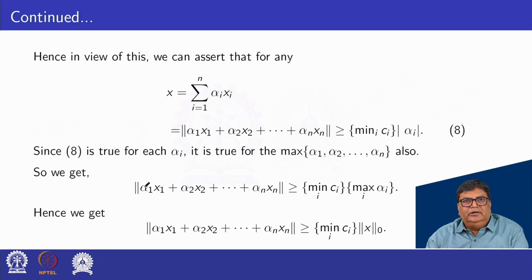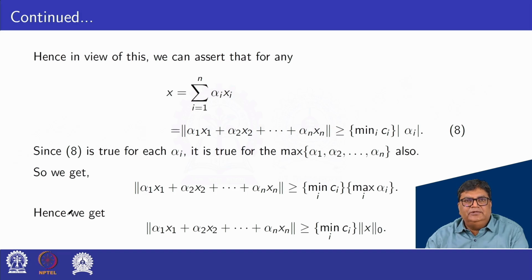So we get norm alpha 1 x1 plus alpha 2 x2 plus and so on alpha n xn greater or equal to the minimum value of Ci into the maximum value of alpha i. And we have the max value of alpha i, that is norm x0.